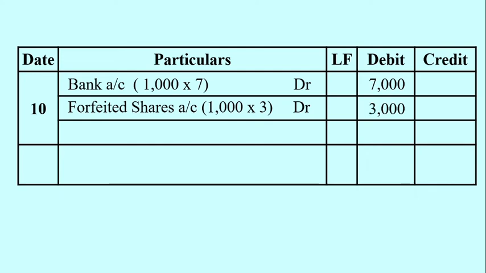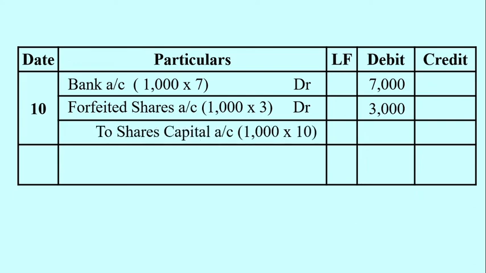The amount of 3000 can be obtained by multiplying 1000 into 3 rupees. 1000 forfeited shares were reissued at a loss of rupees 3 per share.